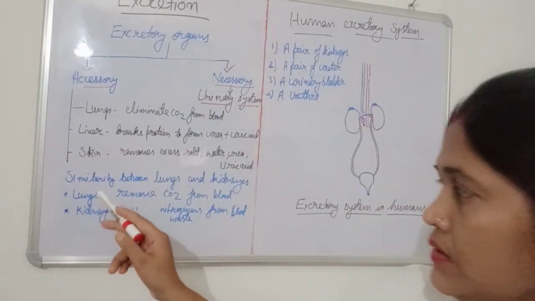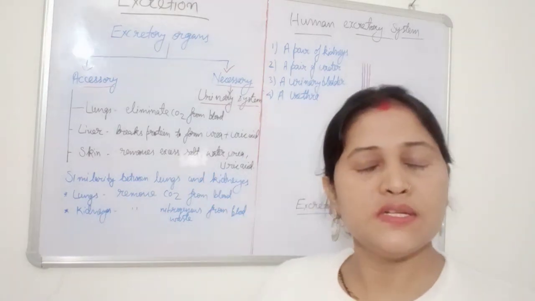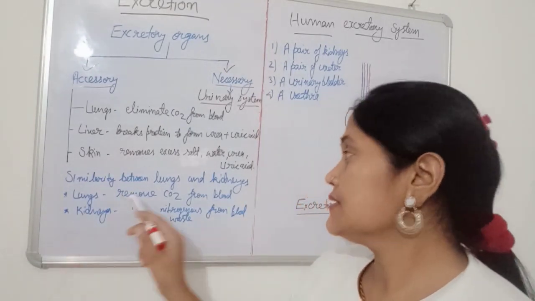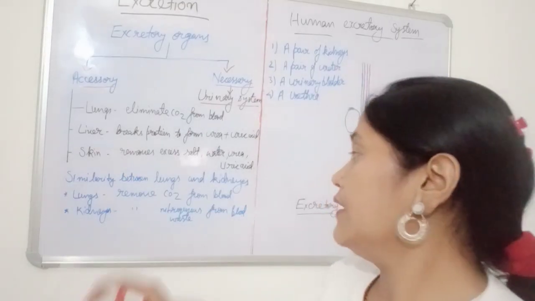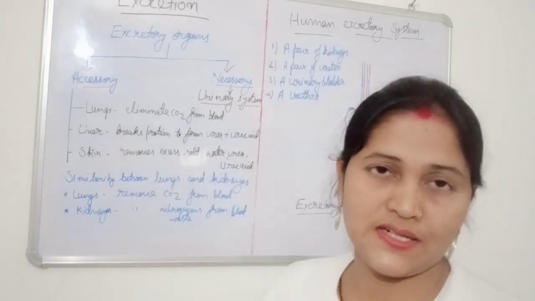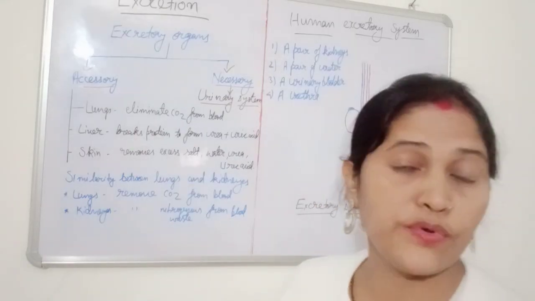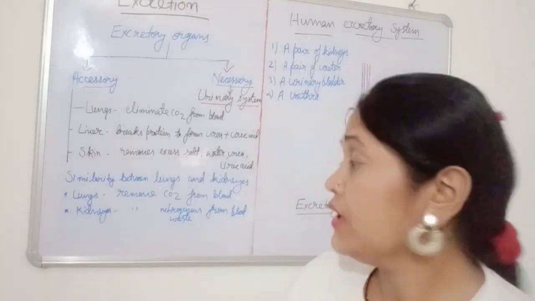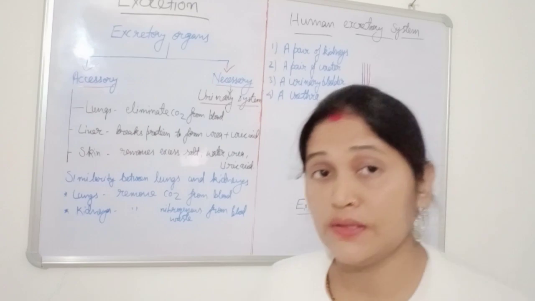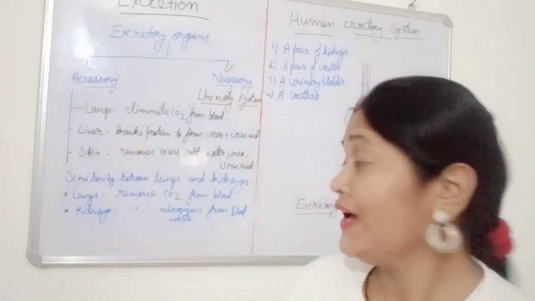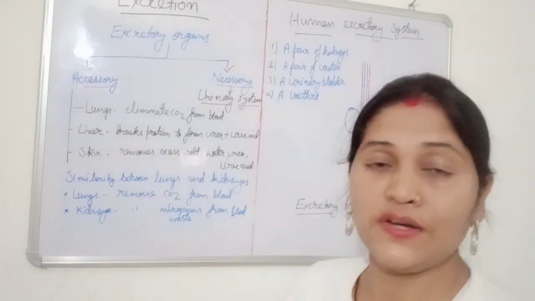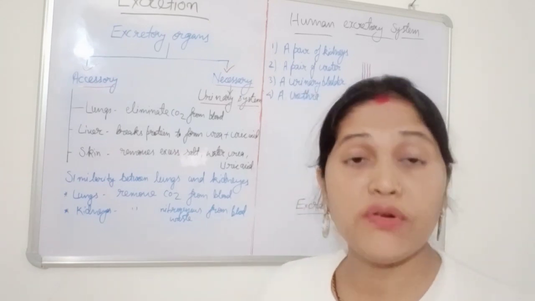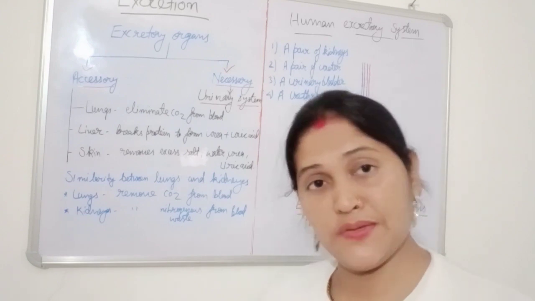So students, very important: function wise it is similar, and structure wise also these are similar. How function wise? What is the function of the lung? The lung removes CO2 from blood. In such a manner it purifies blood. And in the other case, the kidney also purifies the blood. It filters the blood. How? It removes nitrogenous waste. We'll discuss the function of the kidney, the nephron, and the urine formation mechanism after this.